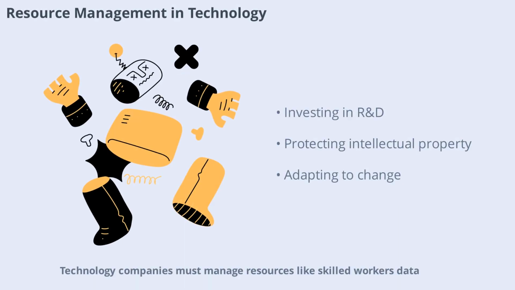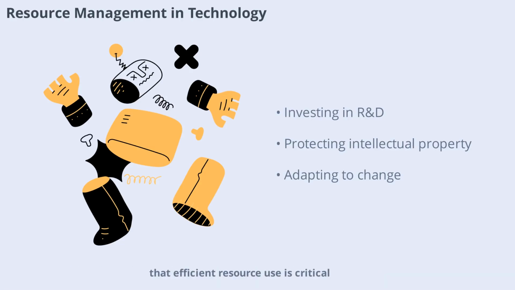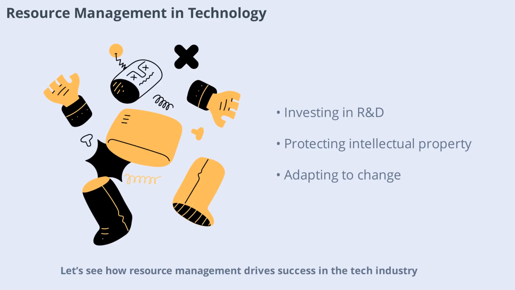Technology companies must manage resources like skilled workers, data, and intellectual property. Rapid innovation and intense competition mean that efficient resource use is critical. Companies invest in research and development, protect their ideas, and adapt quickly to changing markets. Let's see how resource management drives success in the tech industry.